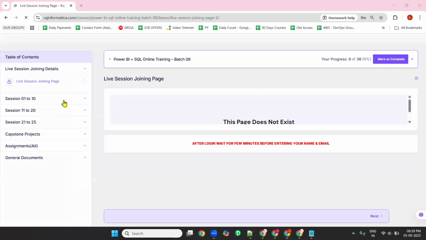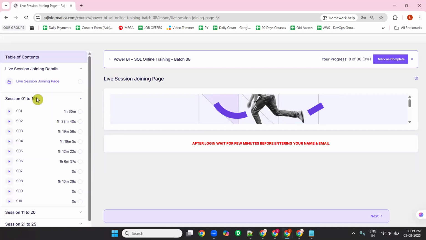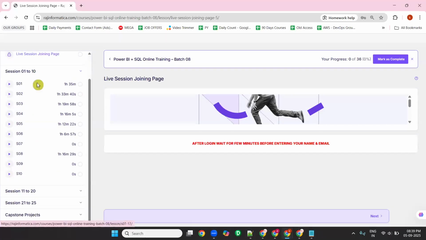Click on start learning. Here you can see 1 to 10, 11 to 20, 21 to 25. The projects, assignments, general documents, everything you can see here. For 1 to 10, what sessions are available? All the sessions you can see here.